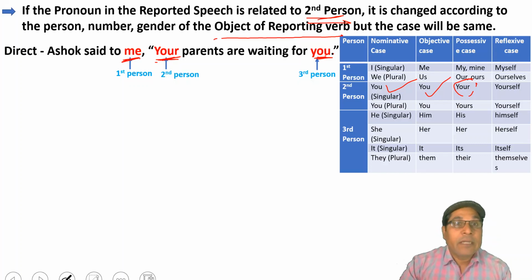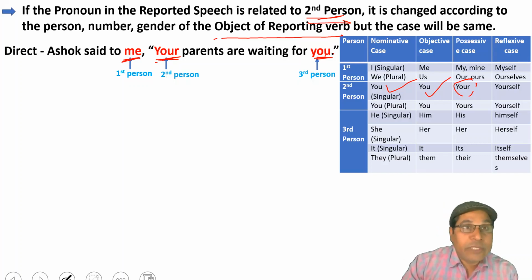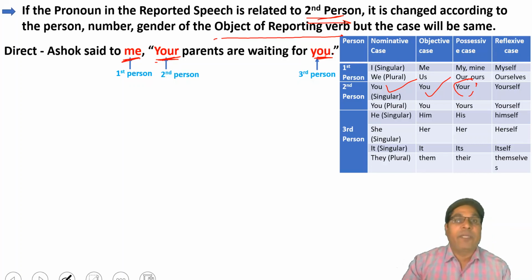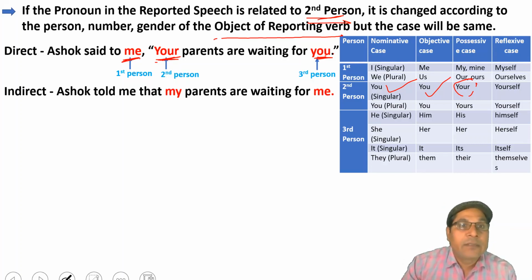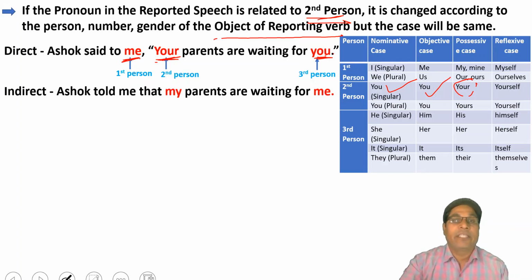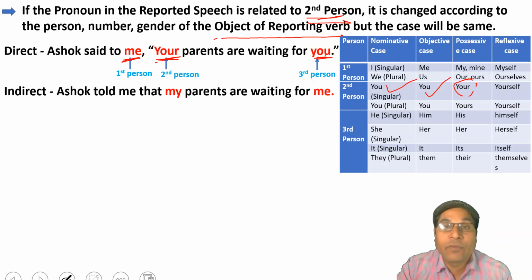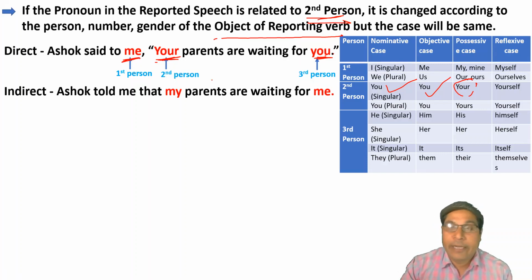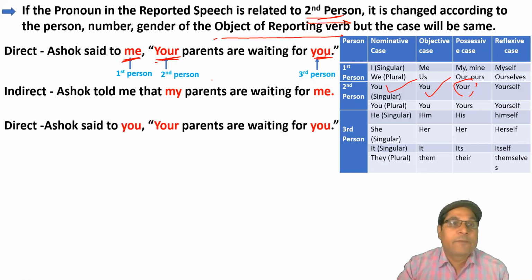It means the sentence in indirect speech is changed like this. Ashok told me that my parents are waiting for me. Let us see the next sentence. Ashok said to you, your parents are waiting for you.